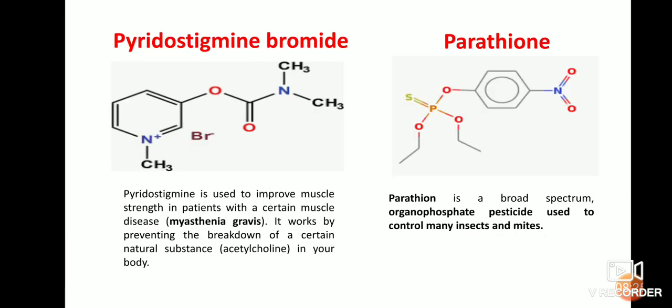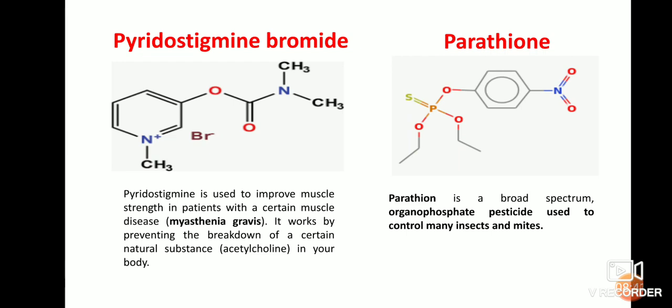Coming to the next drug, pyridostigmine. This type of drug is used to improve muscle strength in patients. Like the last compound, it is also used to prevent the breakdown of acetylcholine.